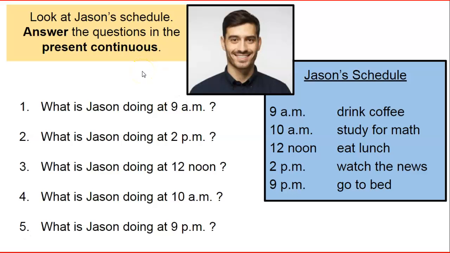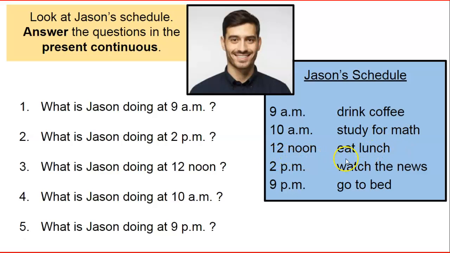All right, let's take a look at Jason's schedule. Answer the questions in the present continuous. All right, can you read Jason's schedule for me? What does it say over here? 8 and 9 a.m., drink coffee. 10 a.m., study for math.